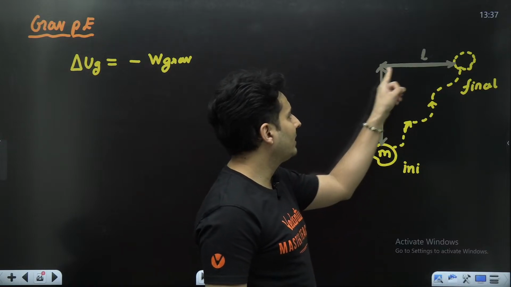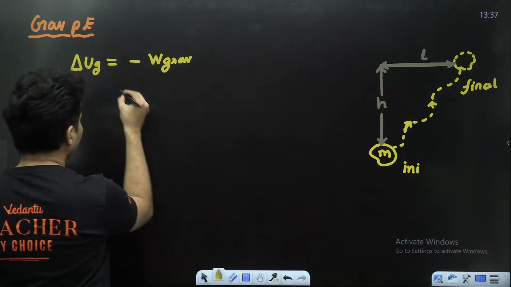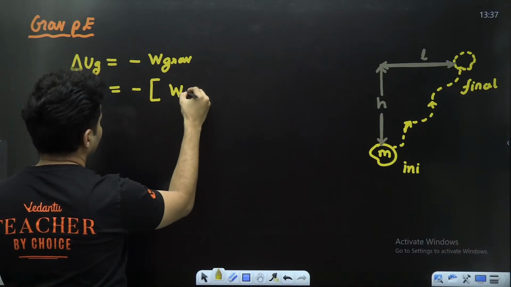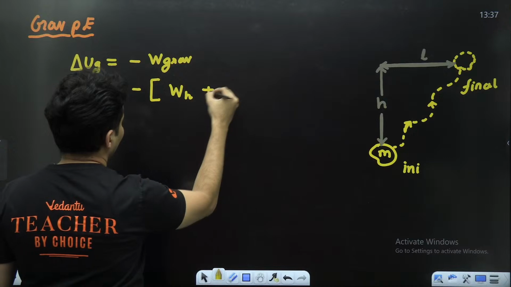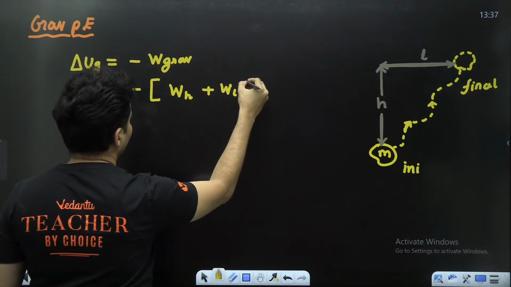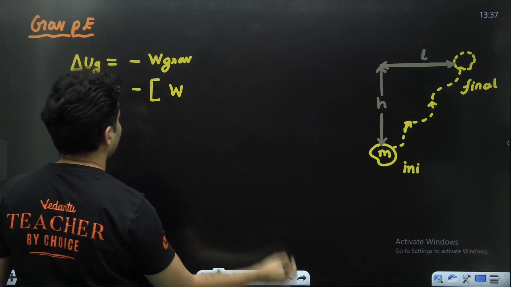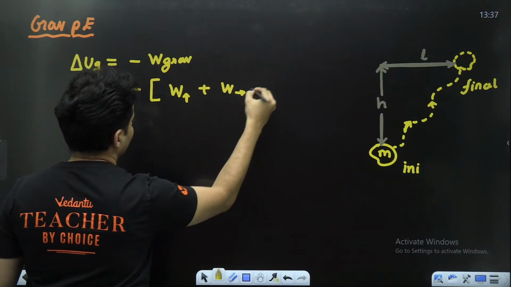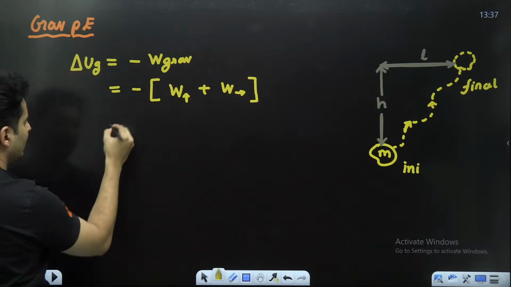I will take it up like this and then take it sideways like that. So it will be minus the work done in raising it by height h, and then the work done in moving it sideways.